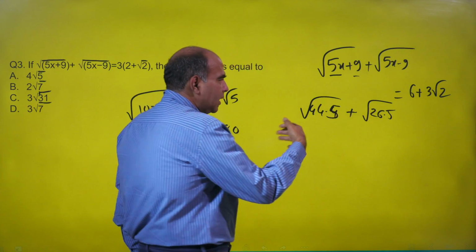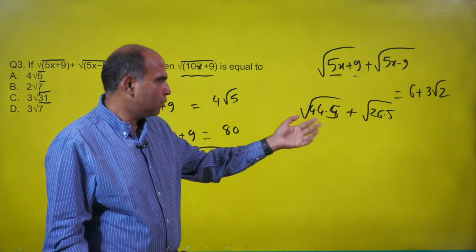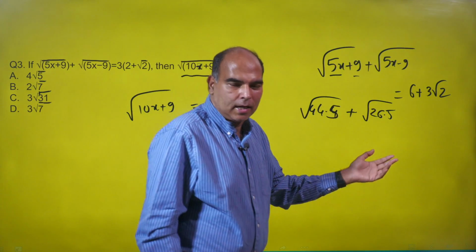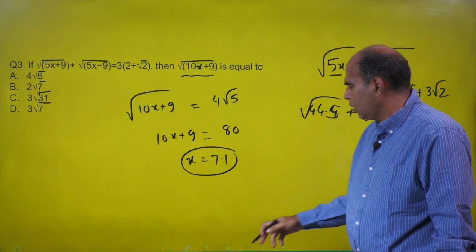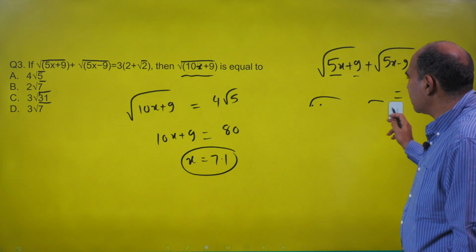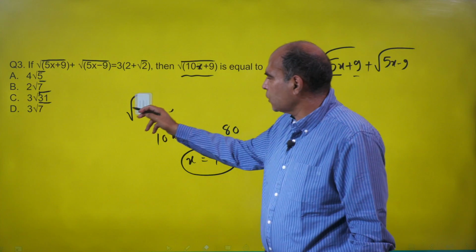And here you can very clearly see that there is no root 2 component on the left hand side, and you're not going to be able to match this. Checking the option in this form, if your calculations are good, should not take more than 10 to 15 seconds. And so we reject the first option.